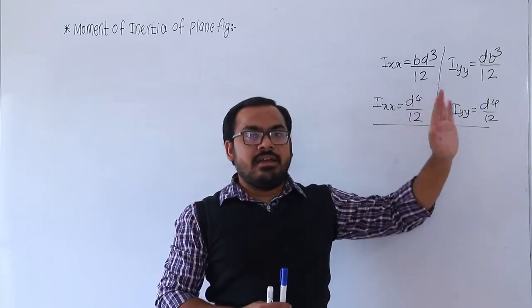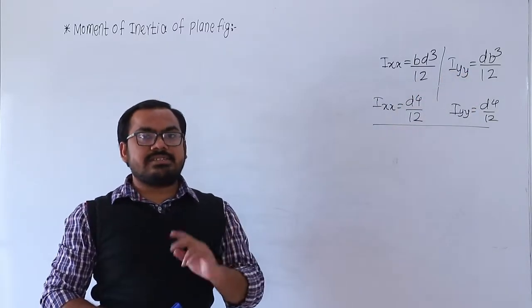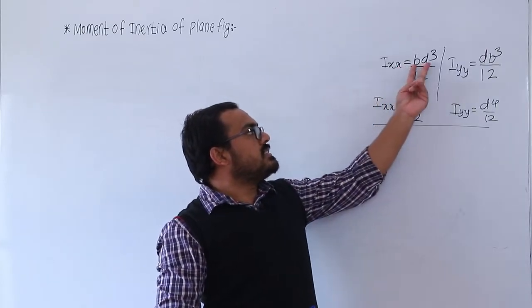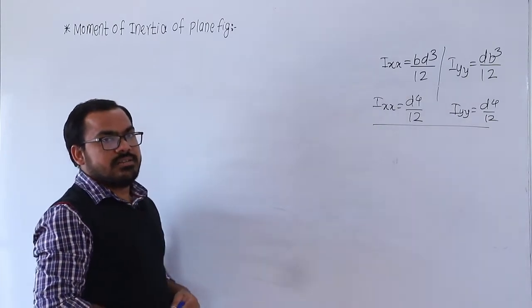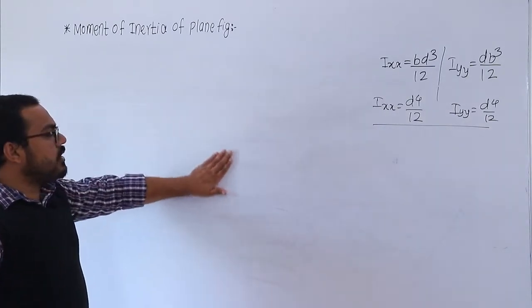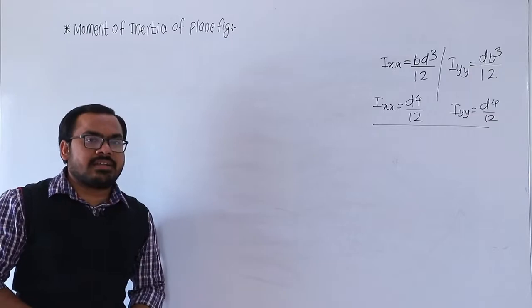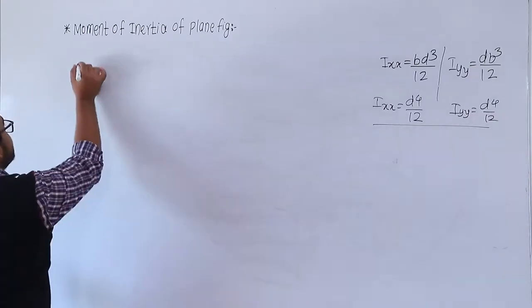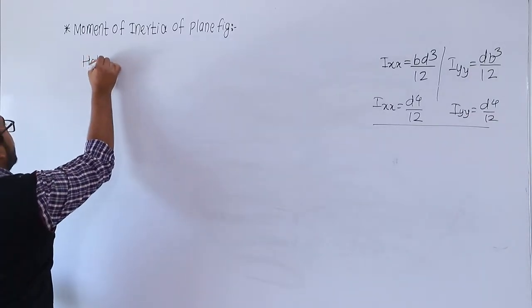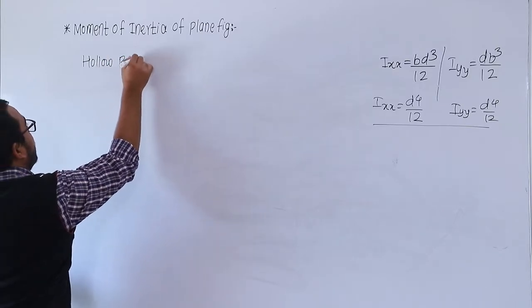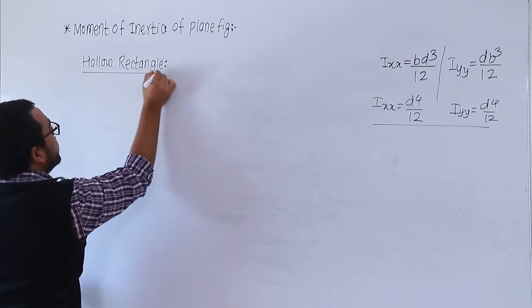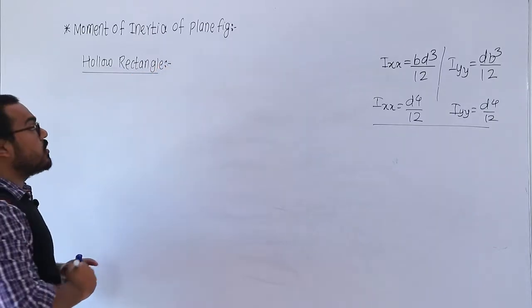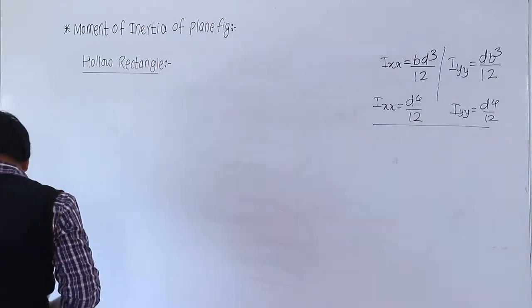रेक्टँगलचं तुम्हाला माहिती आहे रेक्टँगल स्क्वेअर कधी होईल? जेव्हा त्याच्या साइड्स इक्वल असतील. मग इक्वल साइड असतील म्हणजे काय? B इज इक्वल टू D. सो तुम्ही ते सबस्टिट्यूट करून असं कॅल्क्युलेट करू शकता. So this is the expression for the rectangle, and if there is a rectangle which is the hollow rectangle, so how to calculate the moment of inertia about the hollow rectangle? For the hollow rectangle about the x-axis and about the y axis.